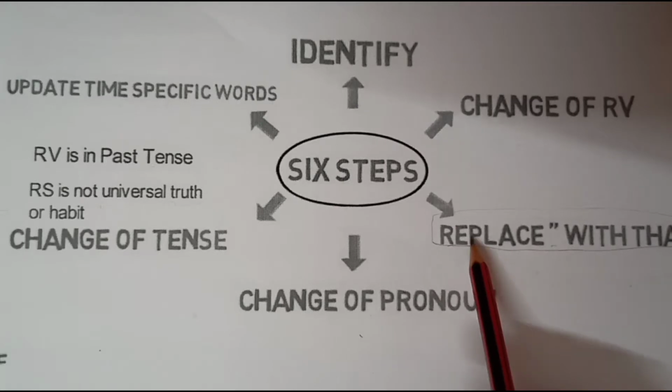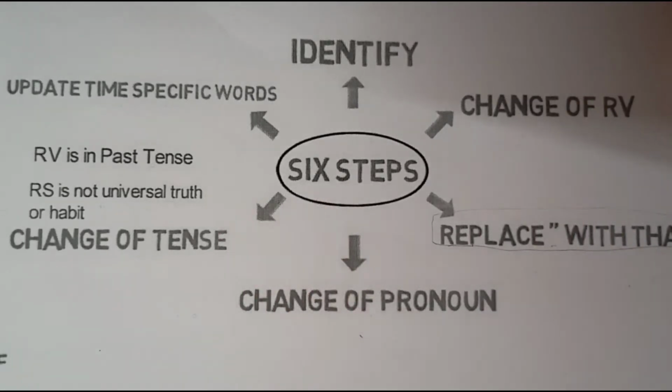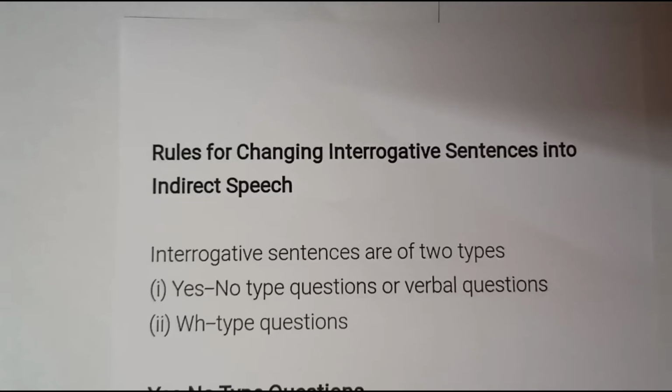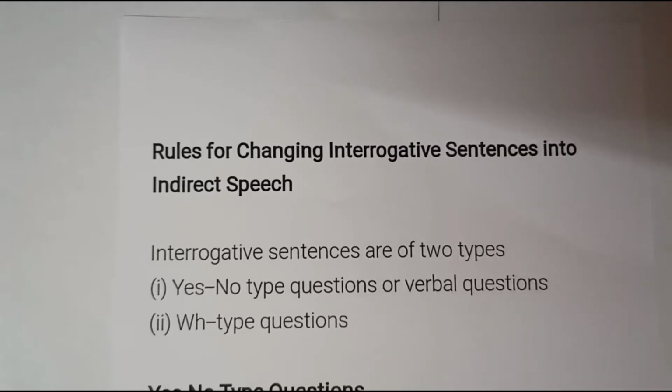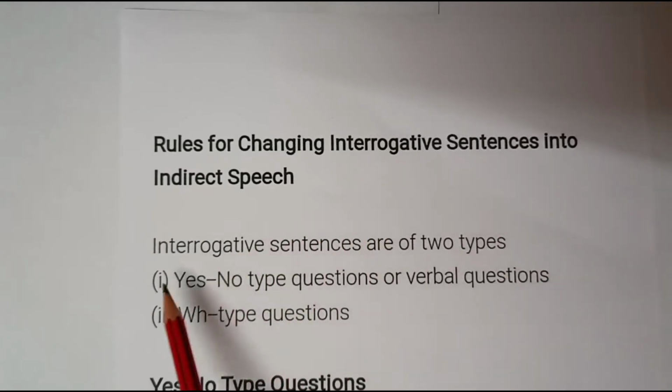Otherwise, all the steps remain the same. So let's discuss interrogative sentences first. As you all know, interrogative sentences are sentences asking a question. And there are certain rules for changing interrogative sentences into indirect speech.